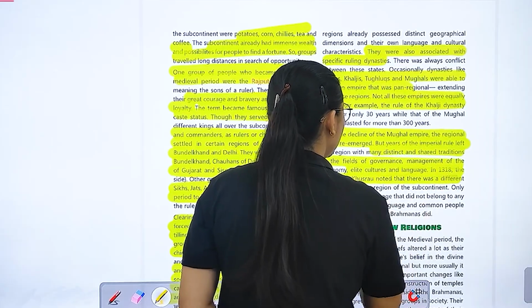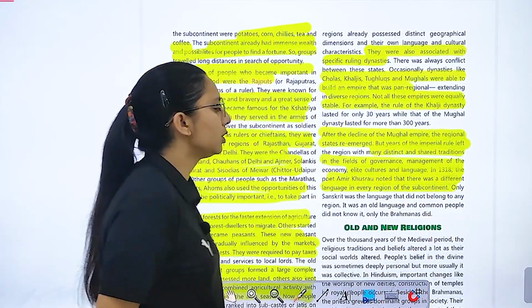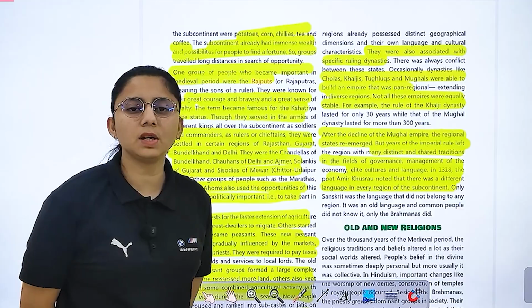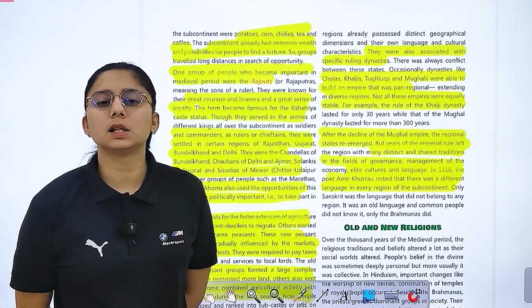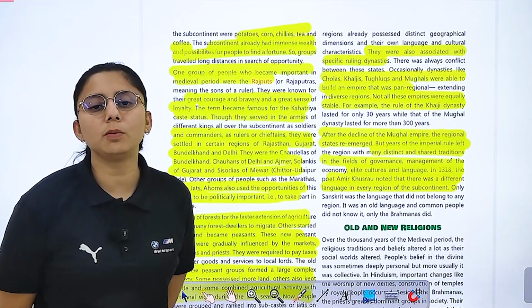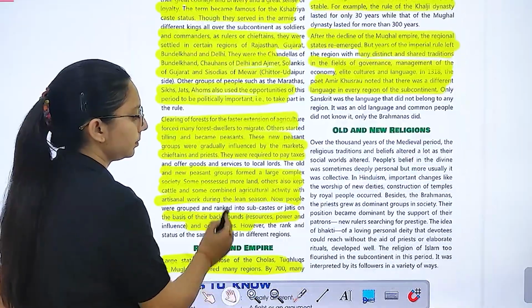Right? The poet Amir Khusro noted that there was a different language in every region of the subcontinent. Only Sanskrit was the language that did not belong to any region. Sanskrit was a language that did not belong to any region.